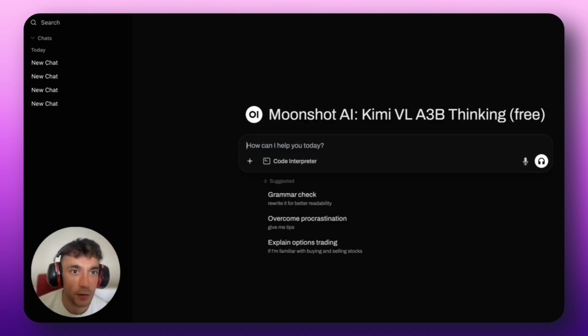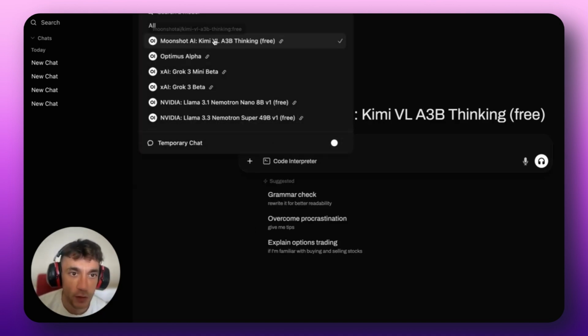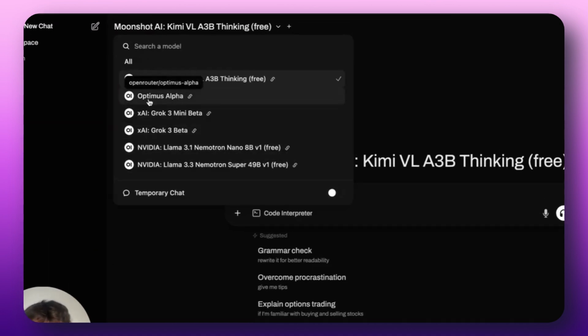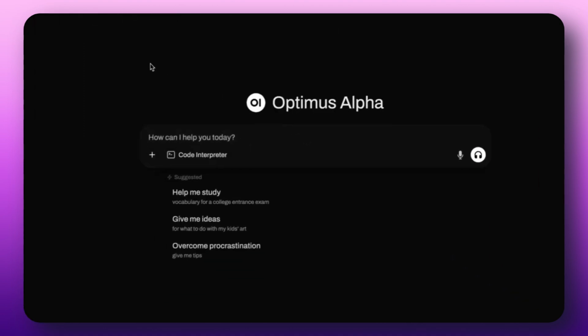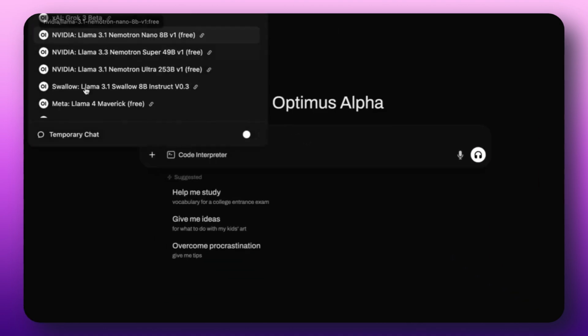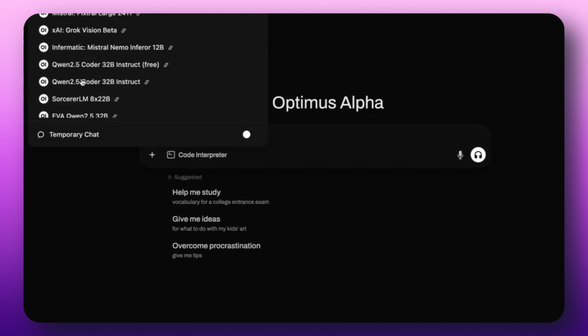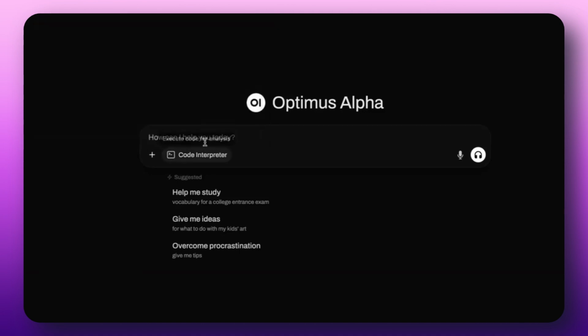Boom shakalaka. All right. So we can see inside here, we can select all our models from OpenRouter. So for example, I can select Optimus Alpha and then start coding with it directly. You can also choose between all these different models inside OpenRouter, which is pretty cool. And additionally, you can capture or upload files. You can use a code interpreter, etc. Right? So this is kind of like a way of using OpenRouter in a ChatGPT style, which looks really cool.